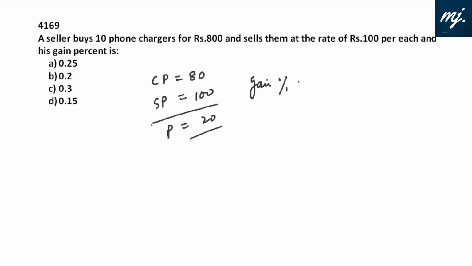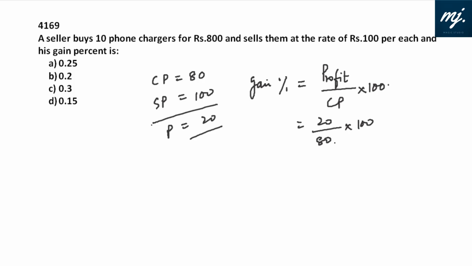Fine, what is the gain percent? It's an utter confusion, which I have seen many viewers also writing in the comments, asking why profit percentage is not calculated on selling price. It is a simple assumption which is always taken: gain, or profit or loss, is always calculated on CP unless and until asked otherwise in the question.